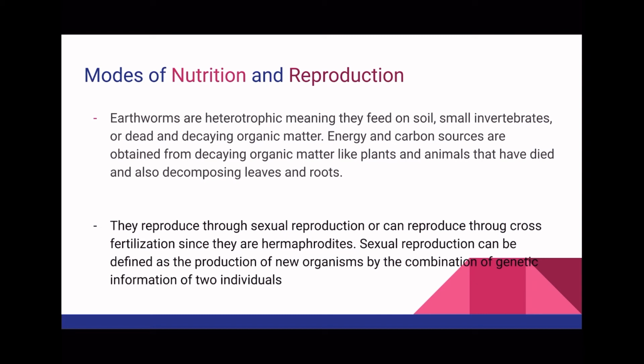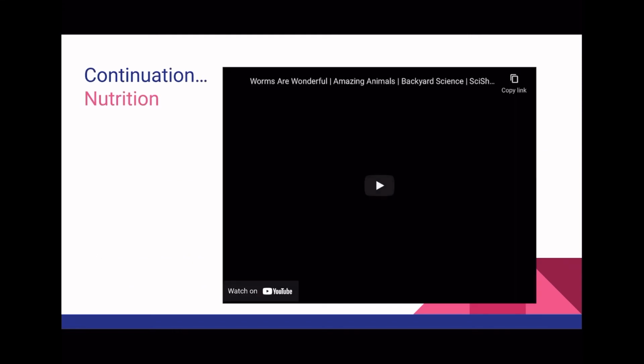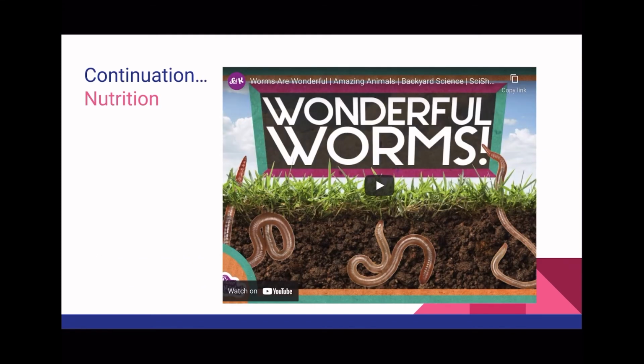Energy and carbon sources are obtained from decaying organic matter like plants and animals that have died, and also decomposing leaves and roots. They reproduce through sexual reproduction or can reproduce through cross-fertilization since they are hermaphrodites. Sexual reproduction can be defined as the production of new organisms by the combination of genetic information of two individuals. Continuation of nutrition. This is a video about how worms get their energy and carbon sources.